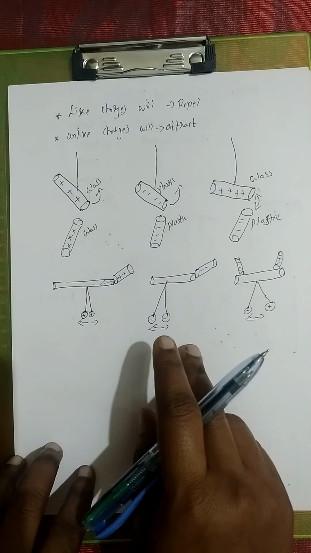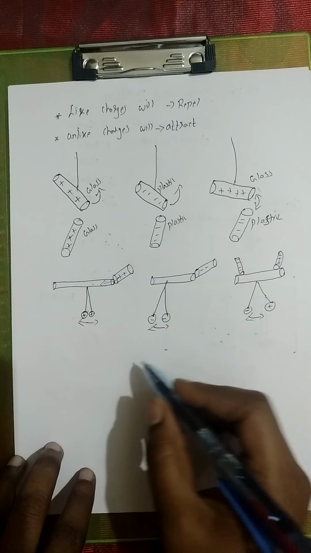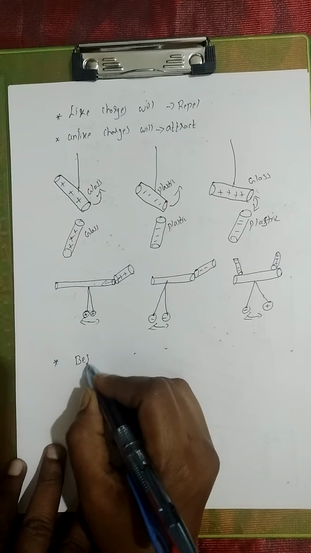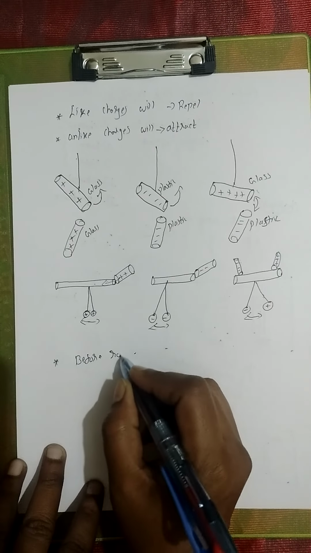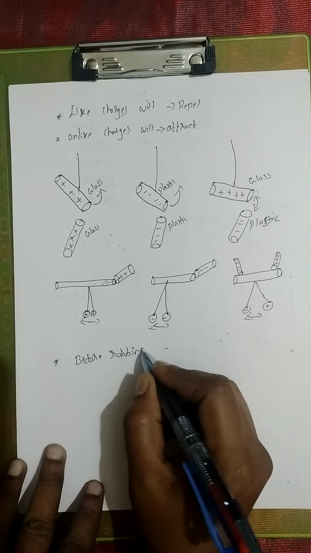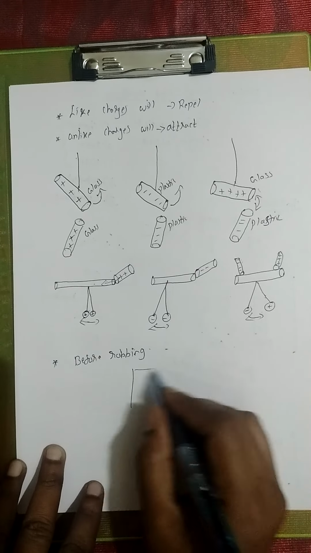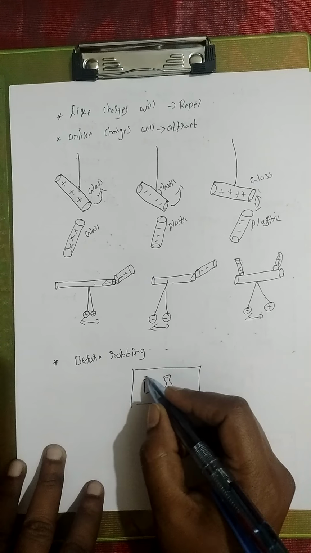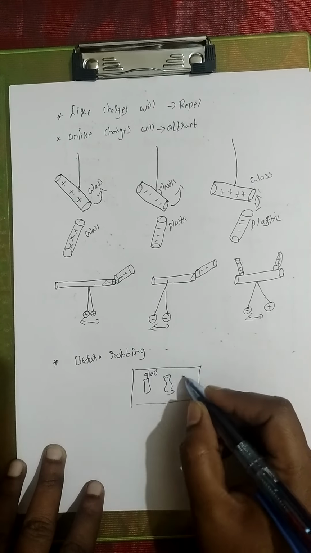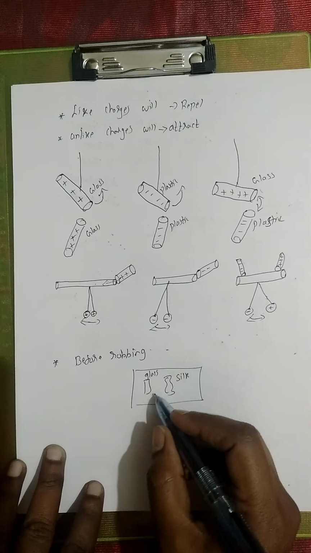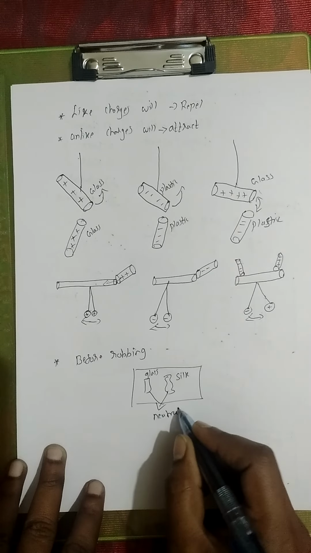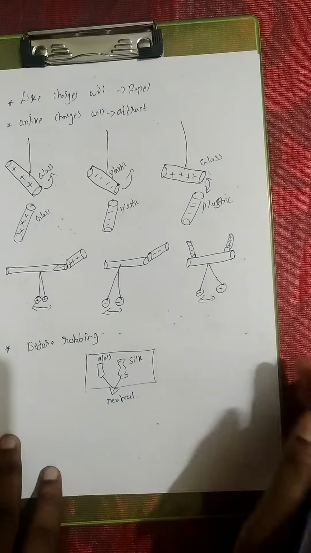Okay children, so altogether what is happening, there are only two types of charges, positive charge and negative charge. Right? Now before rubbing, what is happening before rubbing? Before rubbing, the glass rod as well as the silk cloth, both of them were neutral. Okay, both of them are neutral, right?